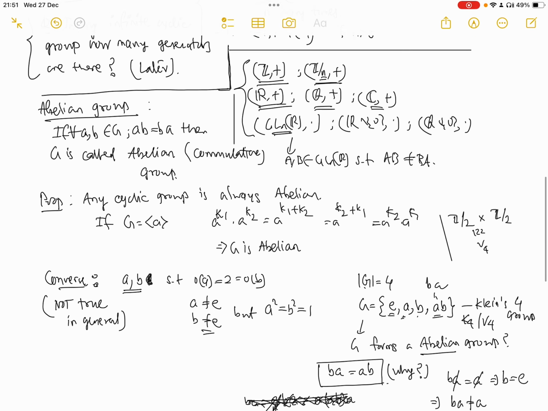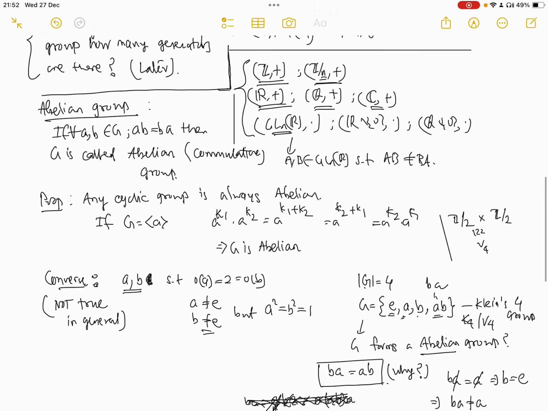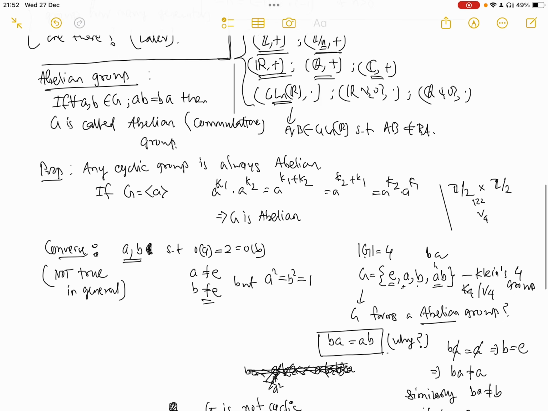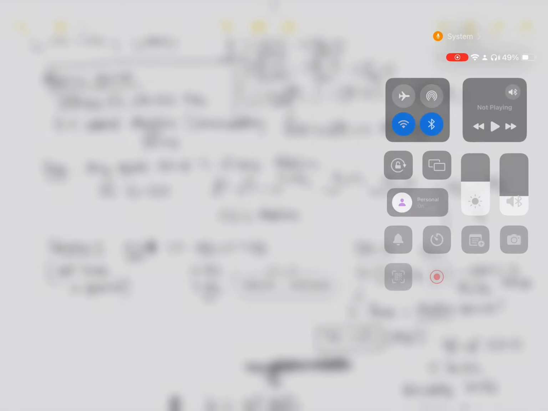So maybe I should stop now, and next time we'll talk about the question of how many generators there are for an infinite cyclic group, and then we'll see some examples of non-abelian groups, some finite non-abelian groups.